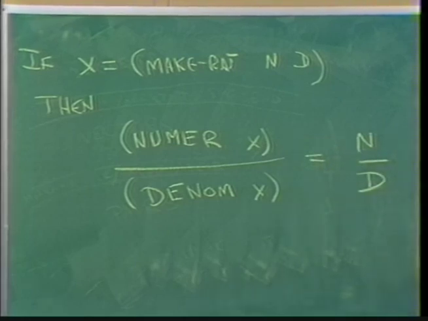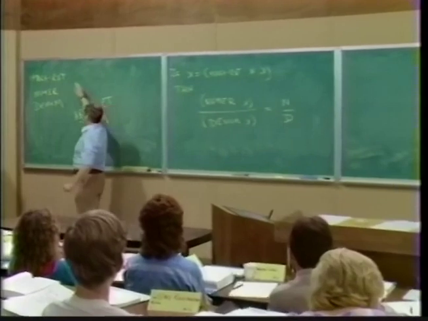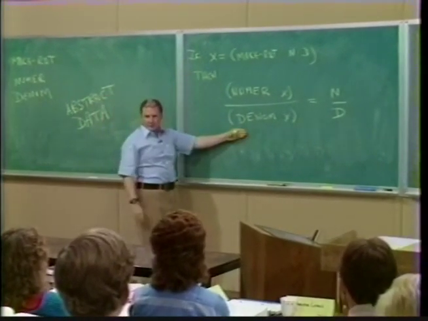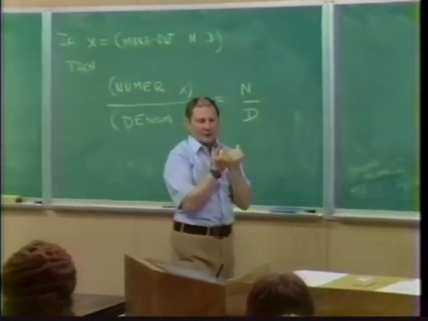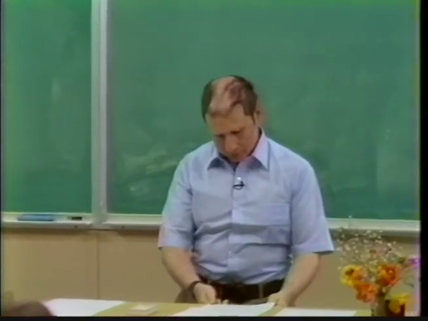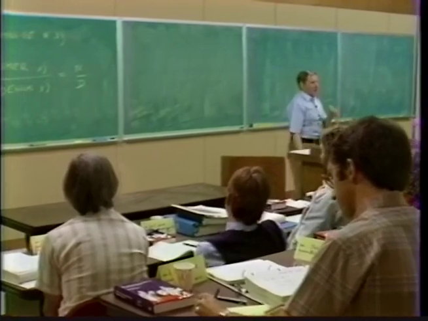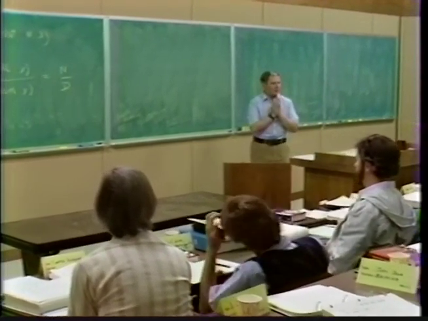So what we really say to George is, your business is to go off and find us 3 procedures, makerat, numerator, and denominator, that fulfill this contract for any choice of n and d. And that's what we mean by we can use that as the basis for a rational number representation. Other than that, it fulfills this contract. We don't care how he does it. It's not our business. It's below the layer of abstraction.